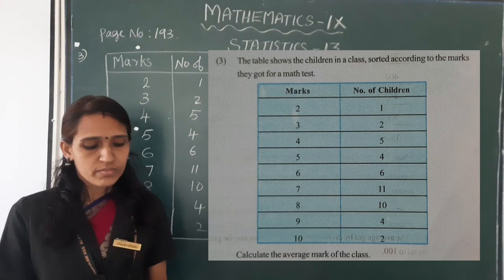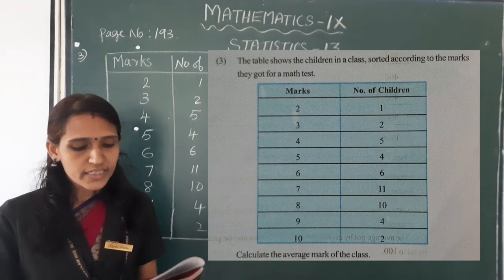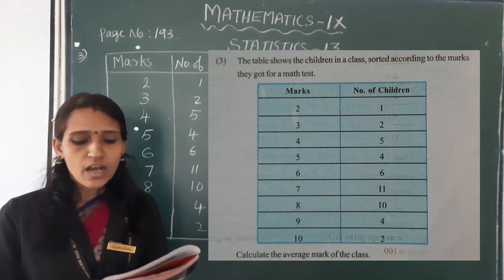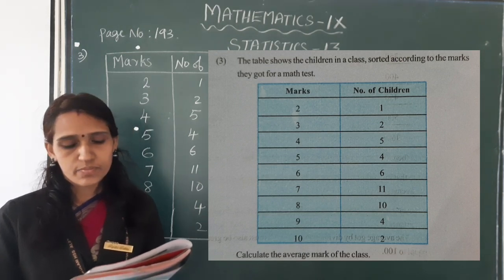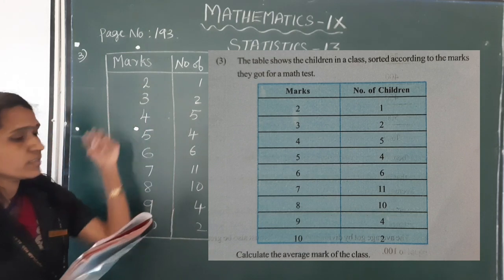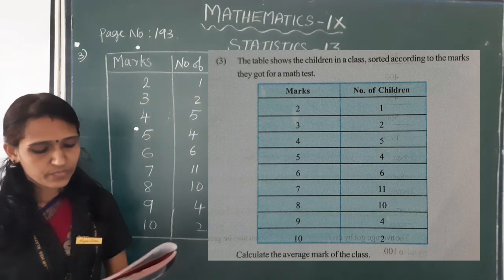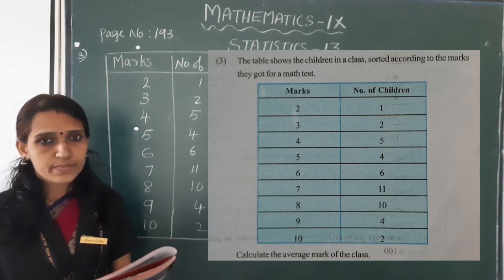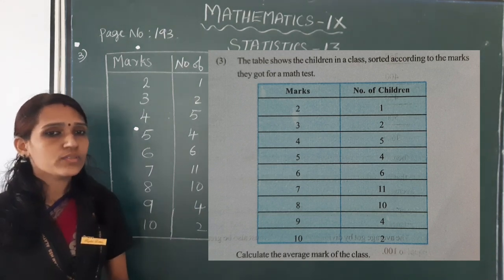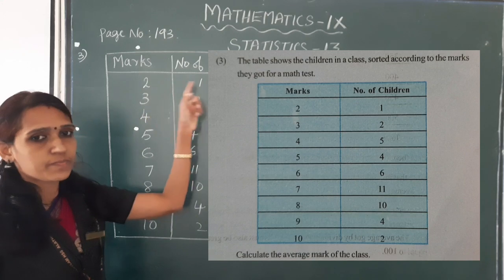Let us do a problem. The table shows the children in a class sorted according to the marks they got for a math test. Marks, number of children. Calculate the average mark of the class. First we have to find out the total marks.